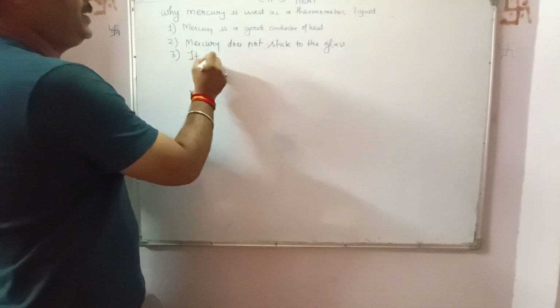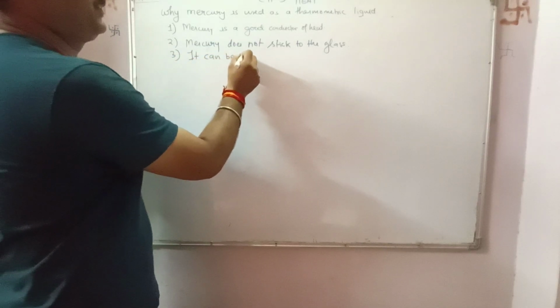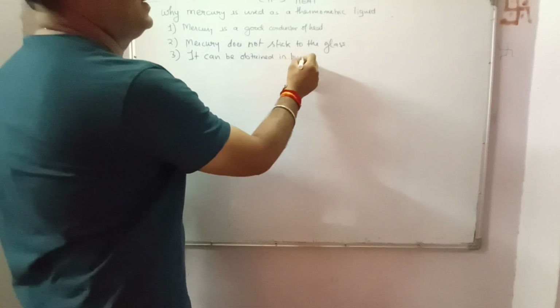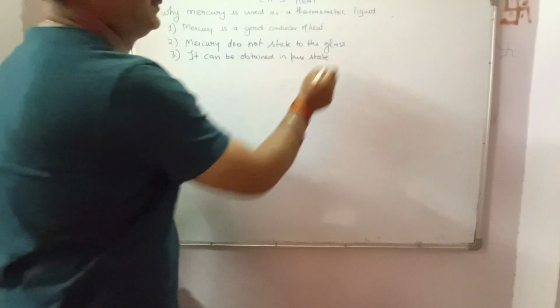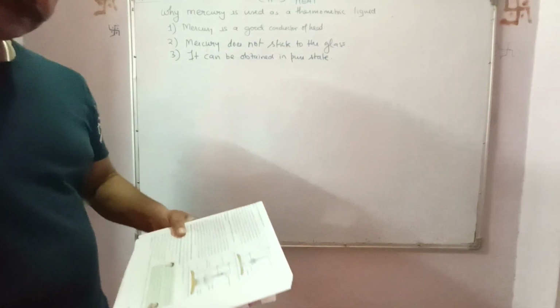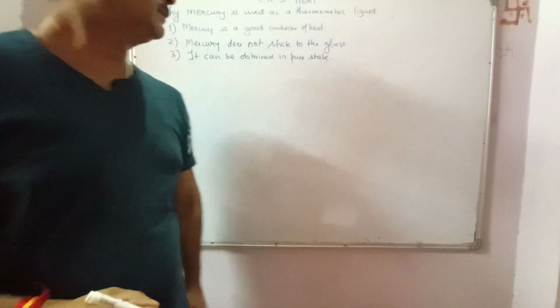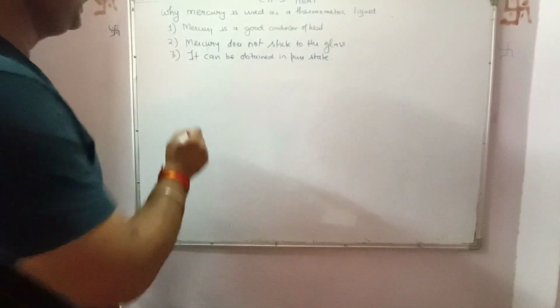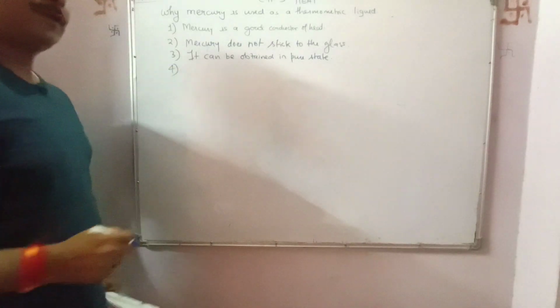Third and the most important point, it can be obtained in a pure state. That is, it is least susceptible to impurities.